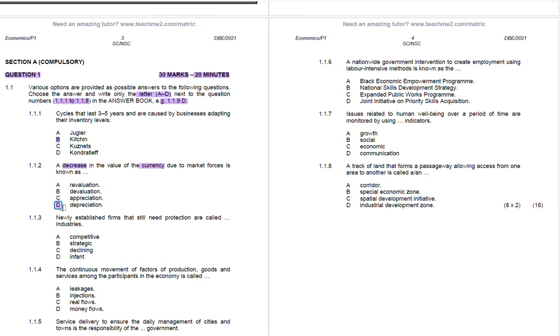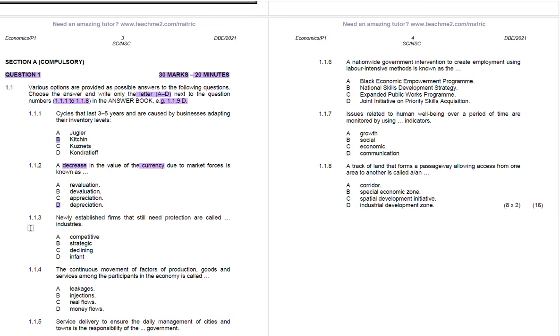Do not bring back the whole word depreciation. You're just going to provide the letter back as you are required. Please, candidates, do not waste time trying to write the full name. Do not try to impress the examiner, because the marker will only be looking at D.